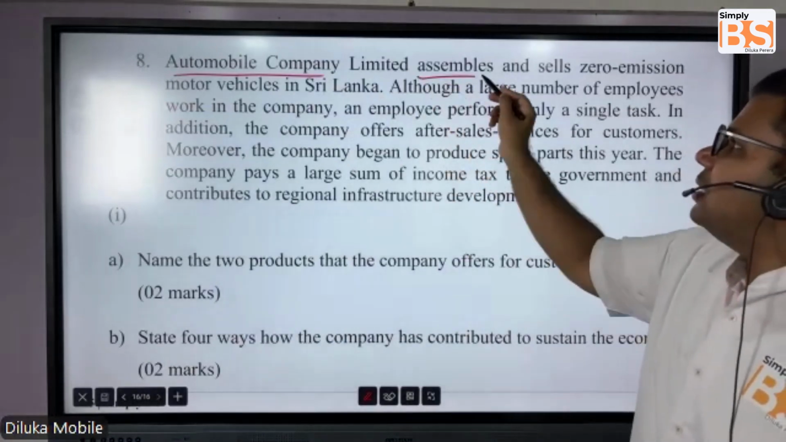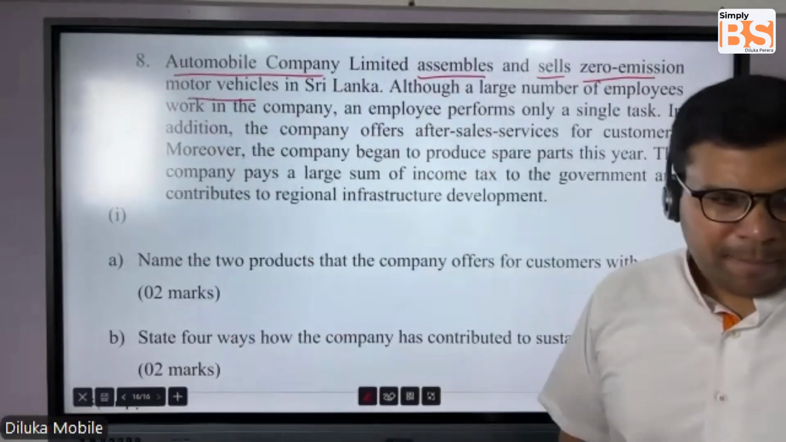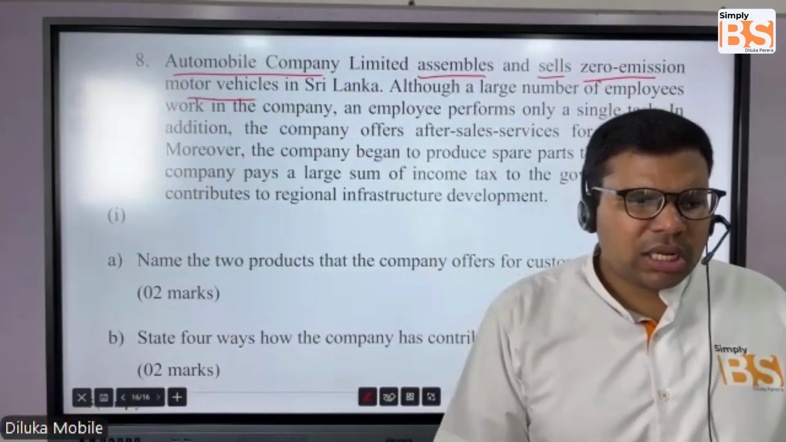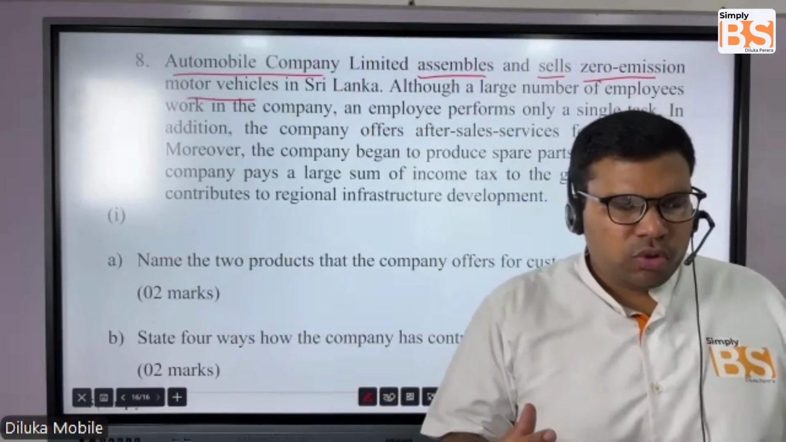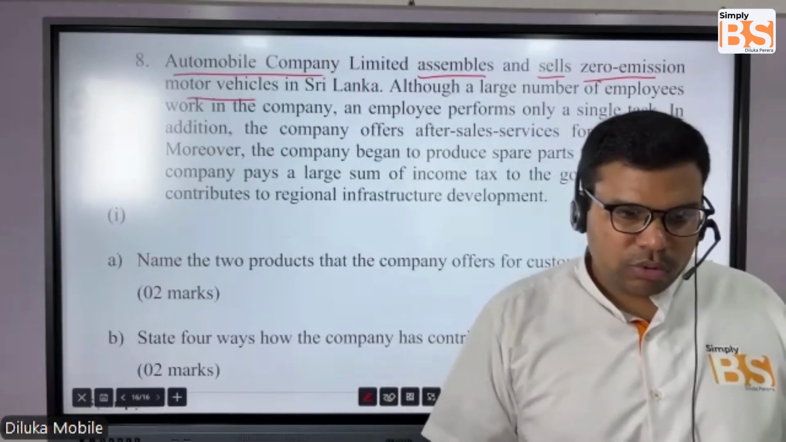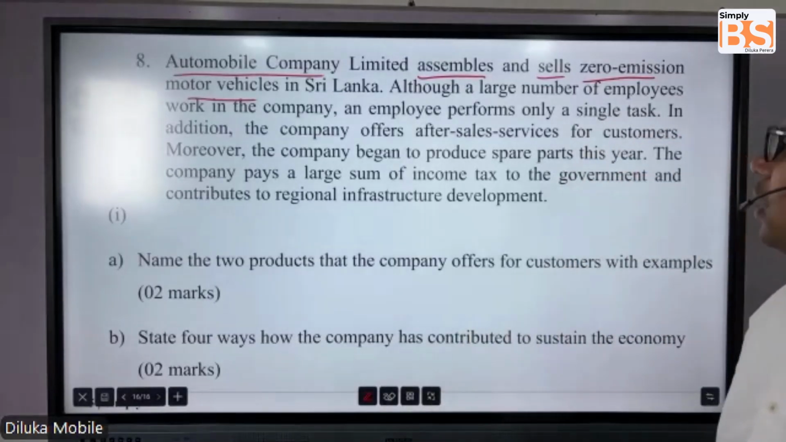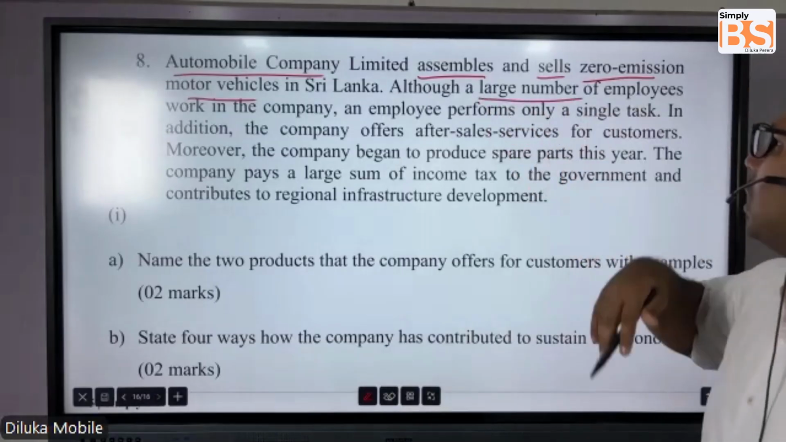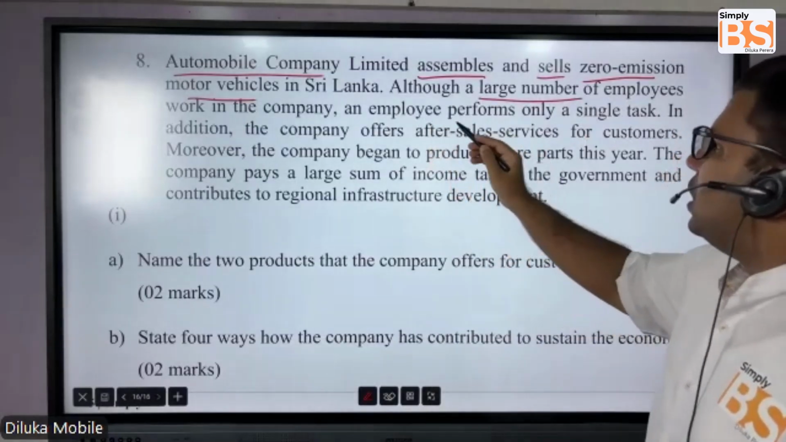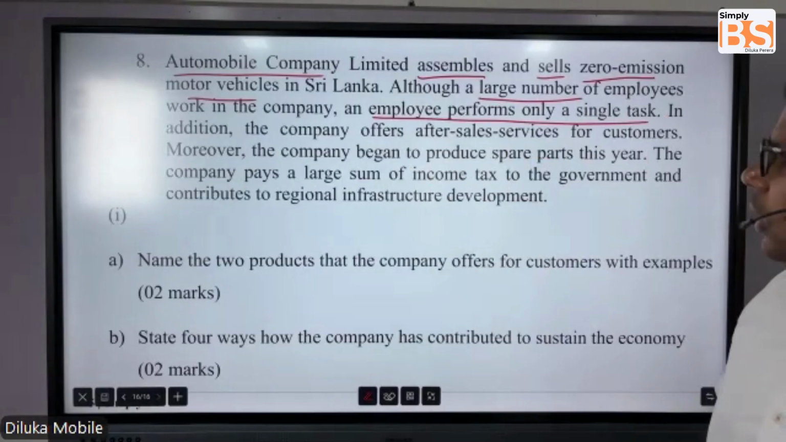They are assembling and selling zero emission motor vehicles. What are these zero emission motor vehicles? Those are not the traditional combustion vehicles. Most of these vehicles are hybrid, then electric vehicles. Those are all zero emission vehicles. Although a large number of employees work in the company, it's a big company, an employee is performing only a single task.